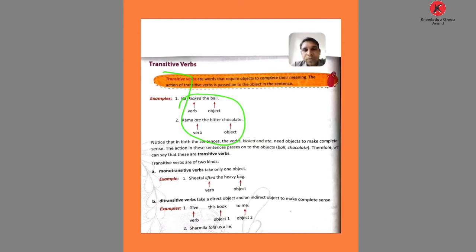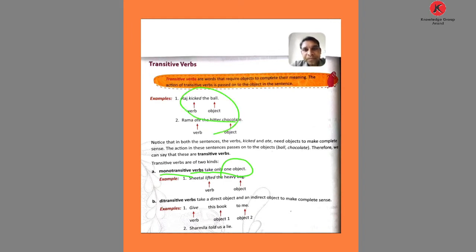Now we come to the subpart. Transitive verbs are of two kinds. How many kinds? Two kinds: monotransitive verbs and ditransitive verbs. Yesterday I discussed the transitive and ditransitive with you. Okay, first, monotransitive verbs take only one object.